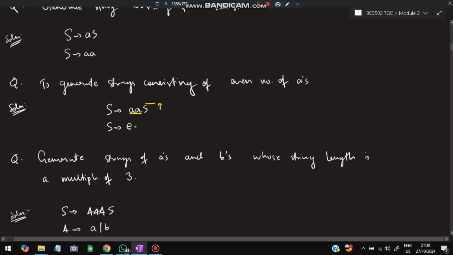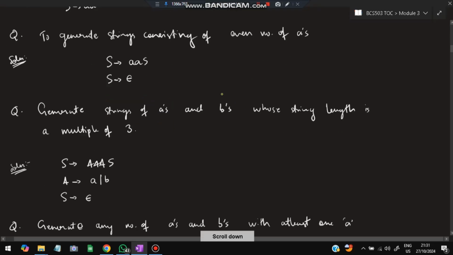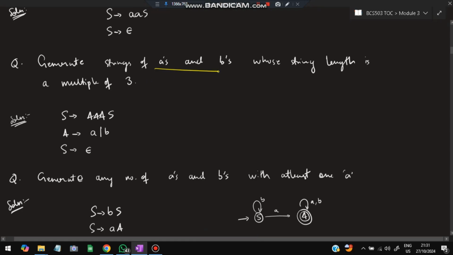If I just directly take it as epsilon, that is also fine, because 0 is even, right? So this is how you generate strings consisting of an even number of A's. Next, generate strings of A's and B's whose string length is a multiple of 3.